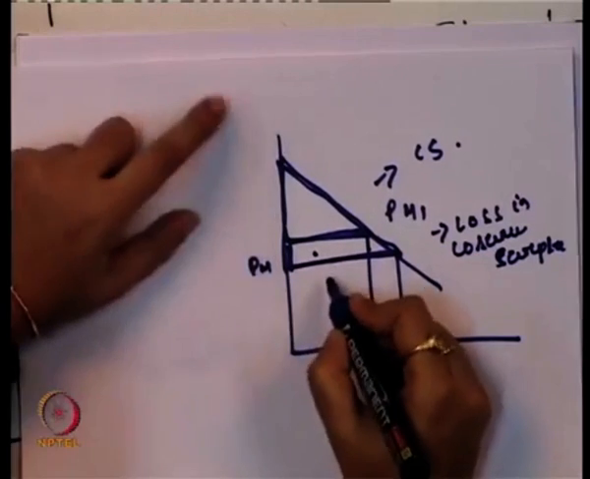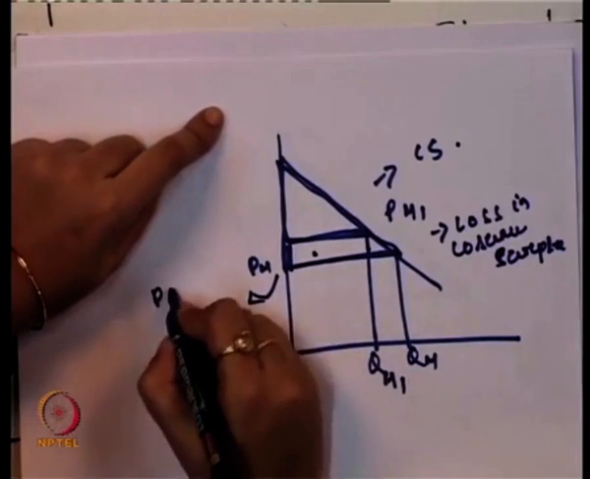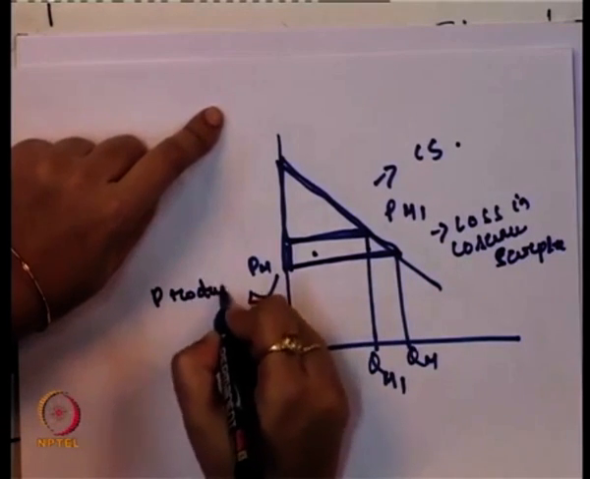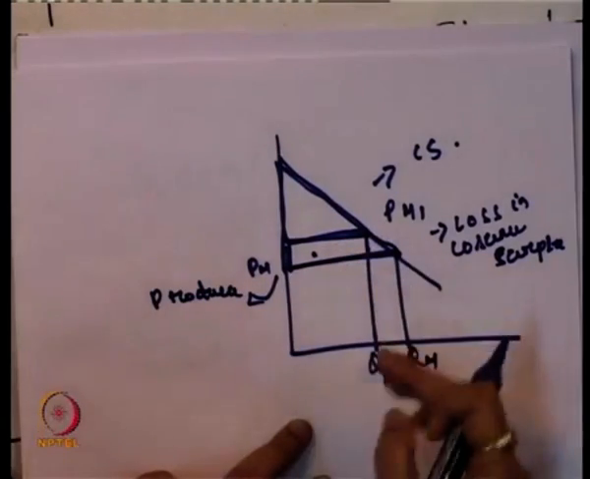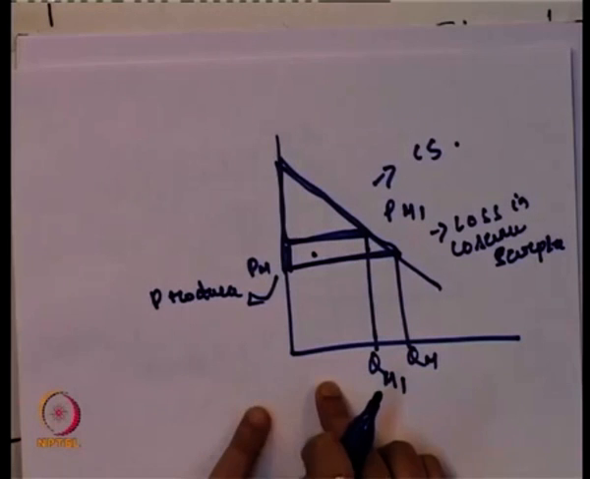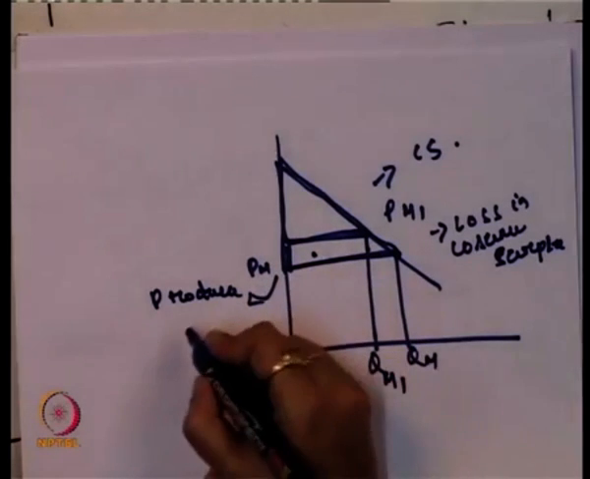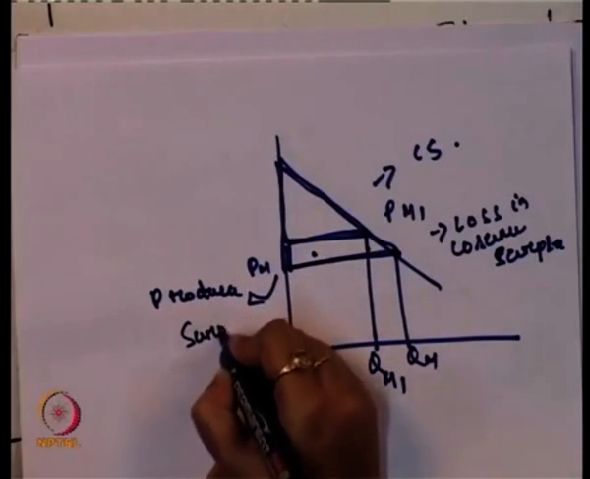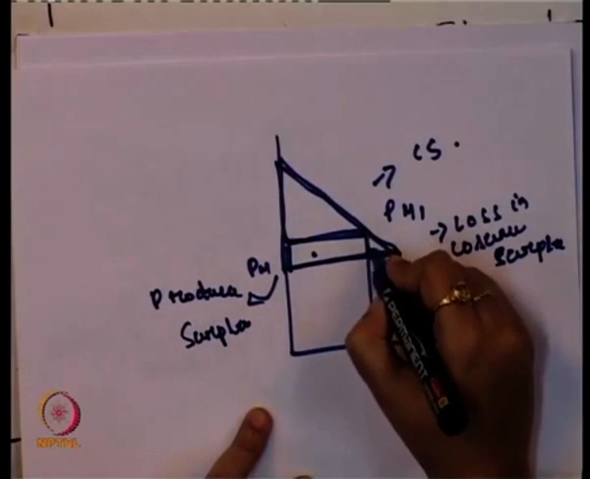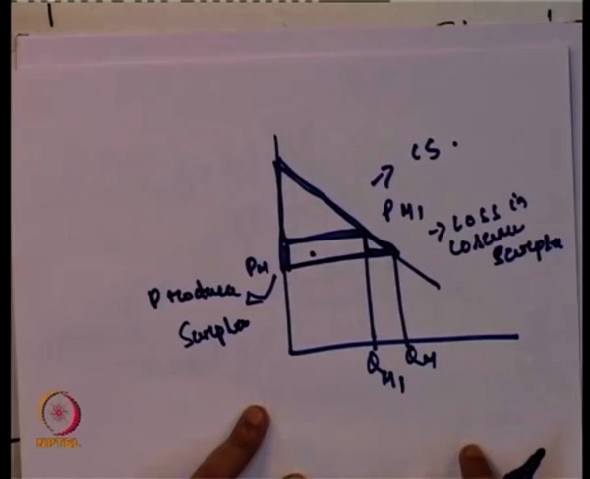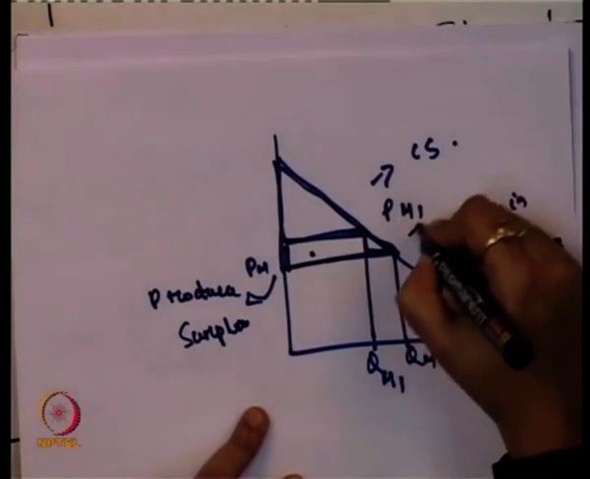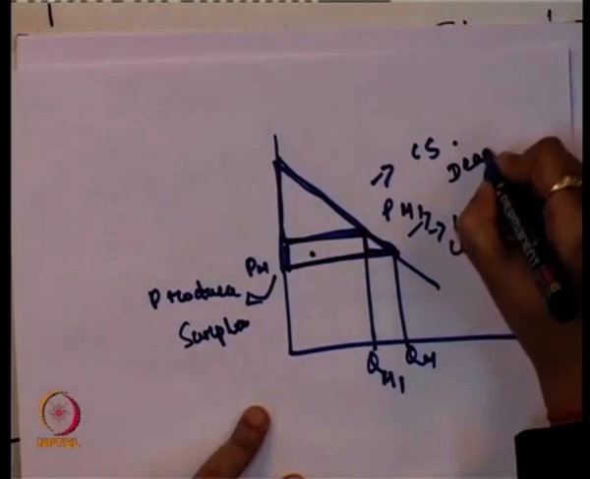One part goes directly to the producer, because with the increase in the price they get it in the form of revenue, and this is part of the producer surplus. However, this small triangle neither goes to the consumer's account nor goes to the producer's account, and that is the reason this is known as the deadweight loss.